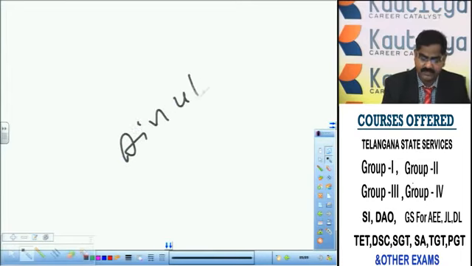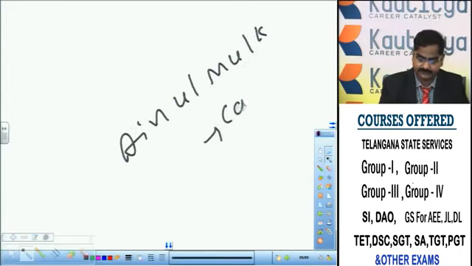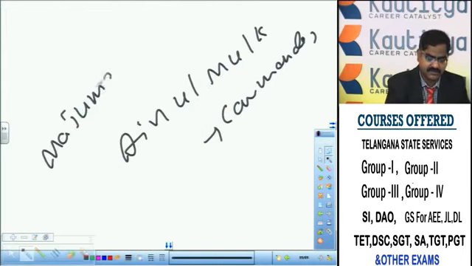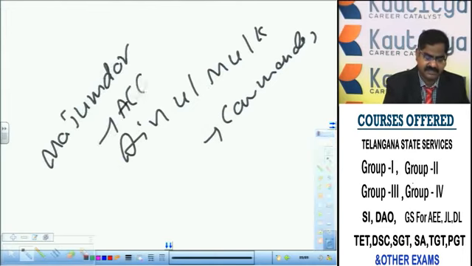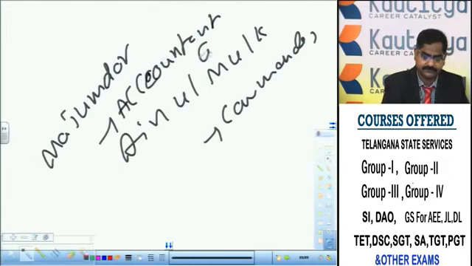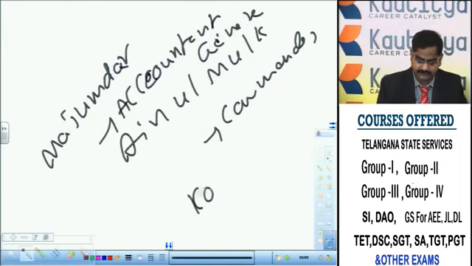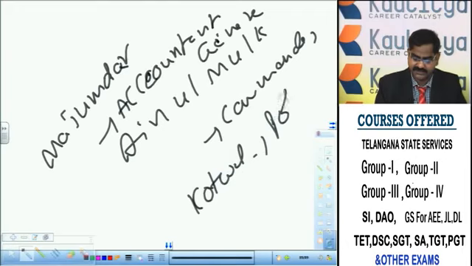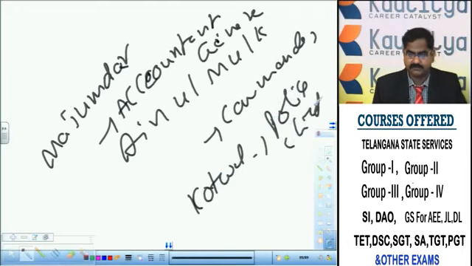Ain ul Mulk, another position. It's a commander. Mazumdar, another position. What is Mazumdar? Mazumdar means accountant general. Kotwal means police commissioner, police chief. These are the important posts in the administration at the central level.